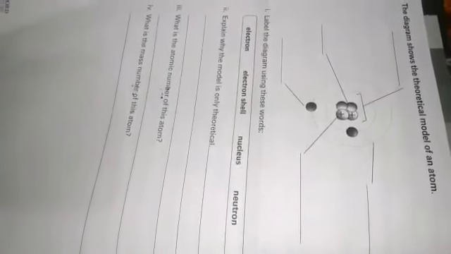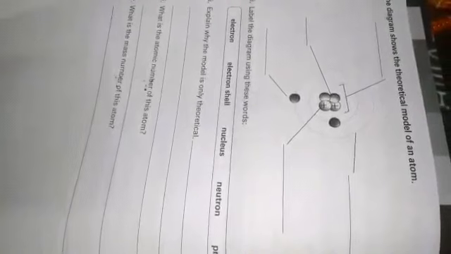Question number 2. Explain why the model is only theoretical. Beta, it is only a theoretical way of describing an atom because an atom is so small that no one has seen its actual form. So it is only a theoretical way of representing an atom. What is the atomic number of this atom?